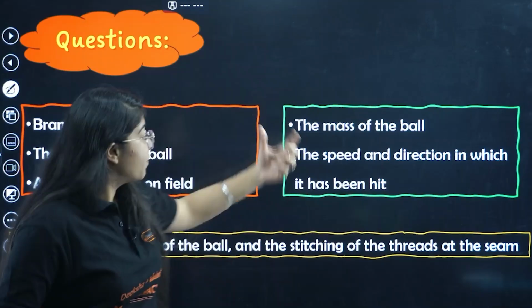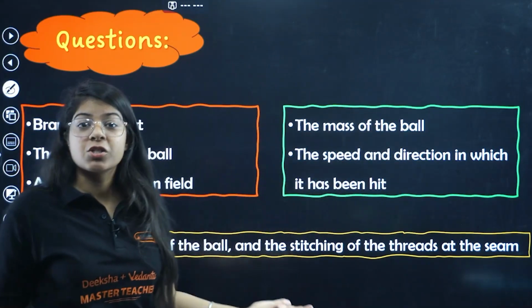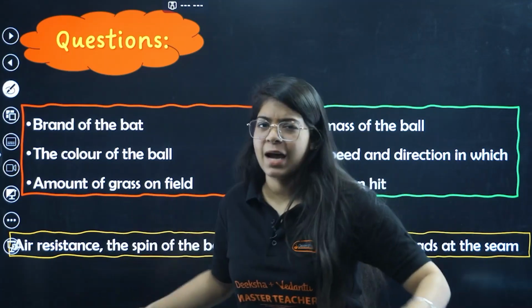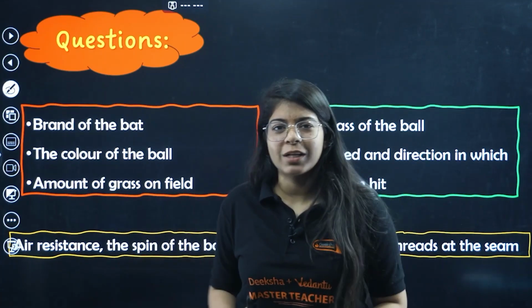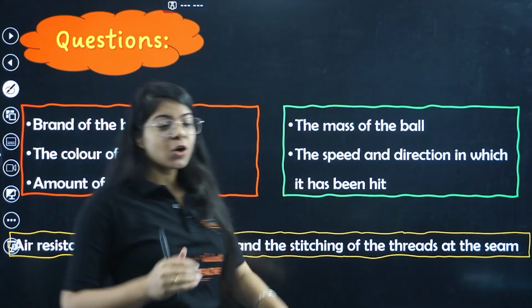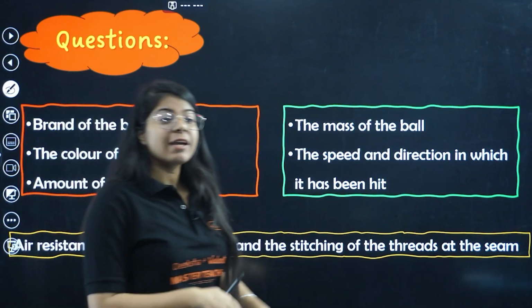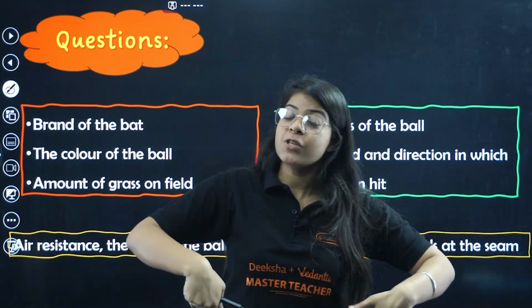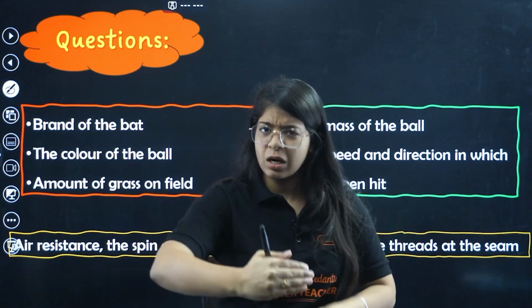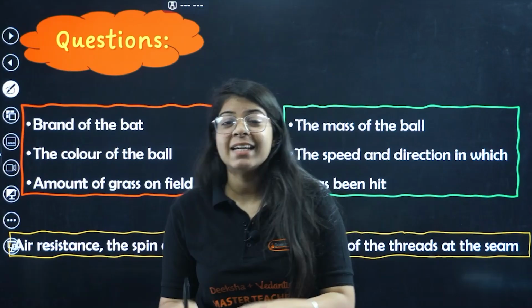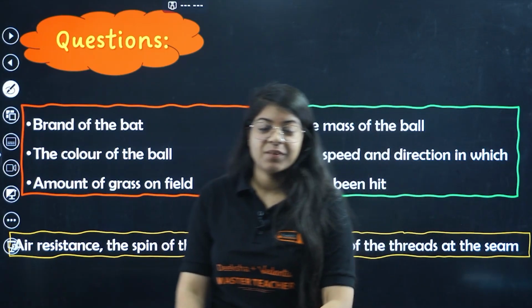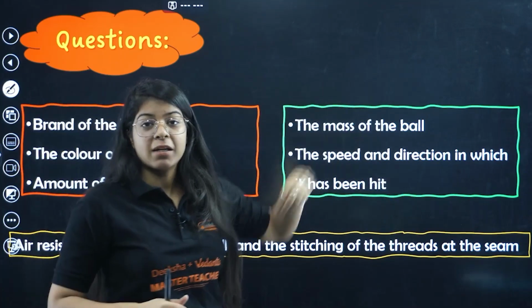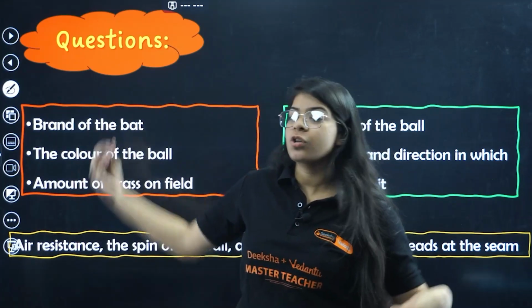Or the speed and direction in which the ball is thrown. I know that a cricket ground is not totally round. Sometimes it's oval, so if the ball is going in the direction which is longer, of course it can be a catch. But if it's going in the direction where the ground is smaller, the probability is that it might be a 6. Right? So all these things matter. These questions matter way more than these questions on a basic level.